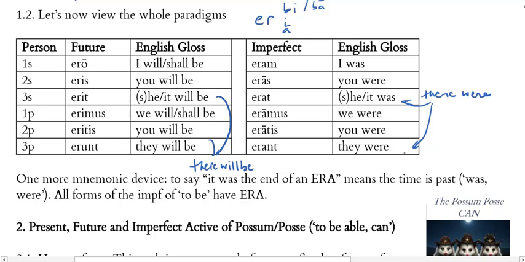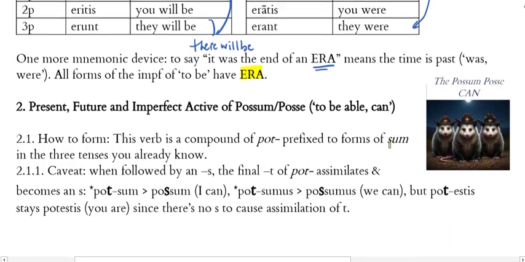All right, now, one more little mnemonic device. To say that it was the end of an era means that the time is past. The time was, or the times were. And notice then that all forms of the imperfect have the letters era, right? Eram, eras, erat. So when the era is over, it's done, it's past. Okay, so maybe that'll help.